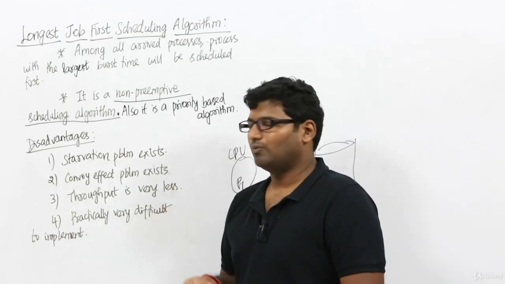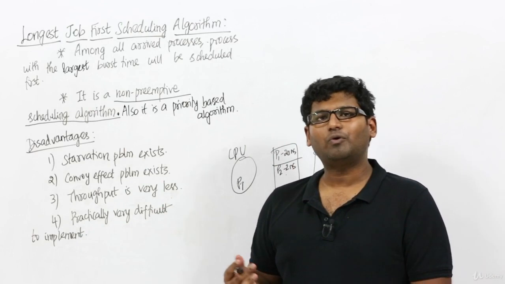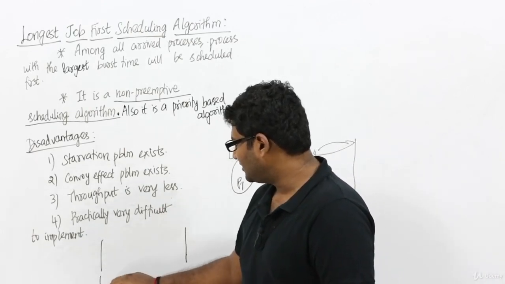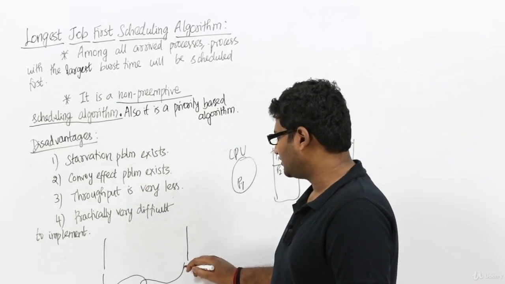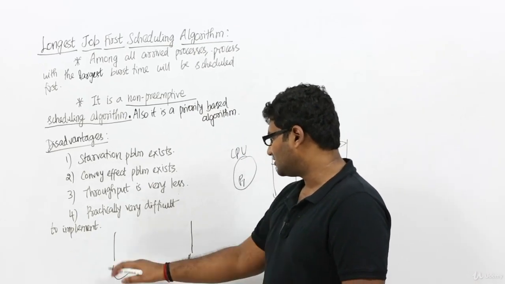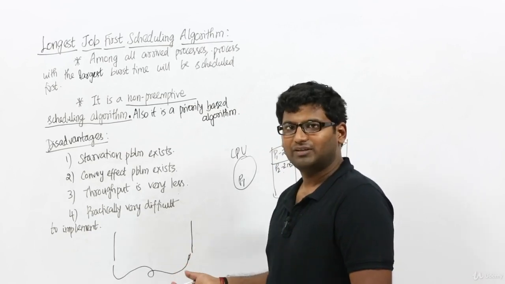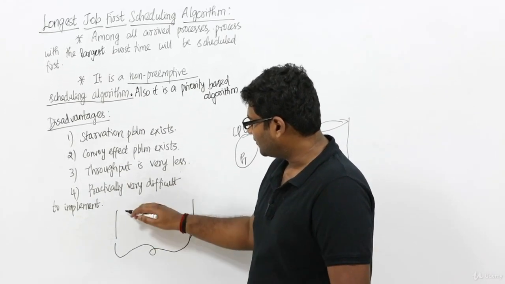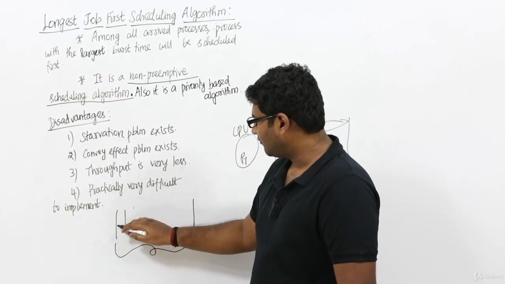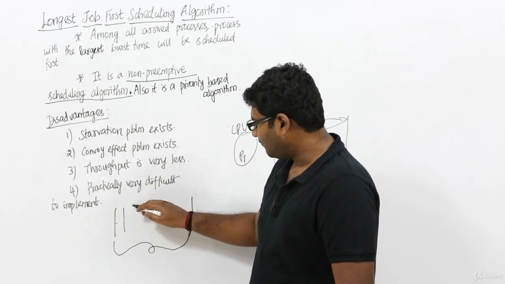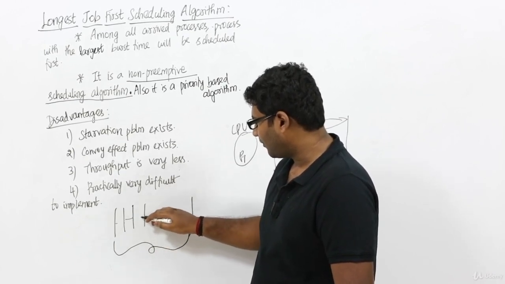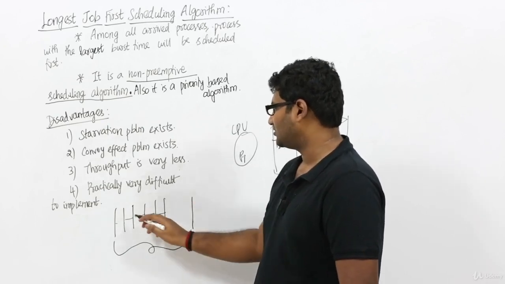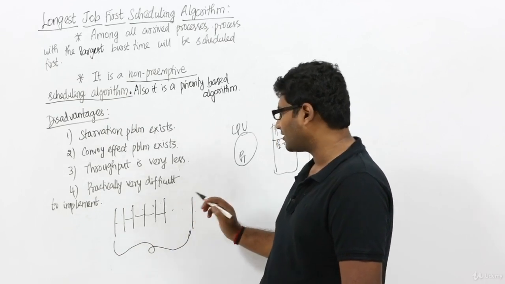Now, throughput is very less. Why is throughput very less? See, when will throughput be high? Let us assume we are taking this much time, and within this time we are checking how many processes are getting completed. In case we have taken shorter jobs, let us assume we have completed a process over here, another over here, and another over here. Since we are taking shorter processes, we are able to complete a lot of processes, 1 2 3 4 5.